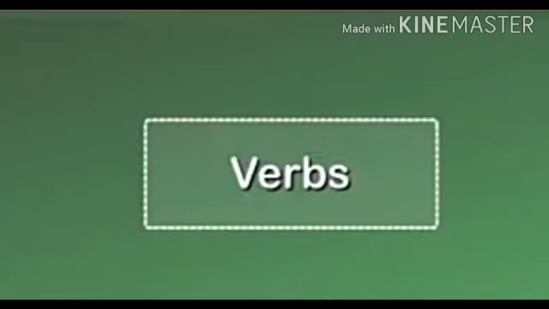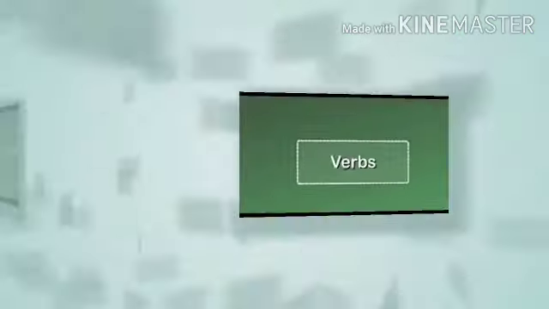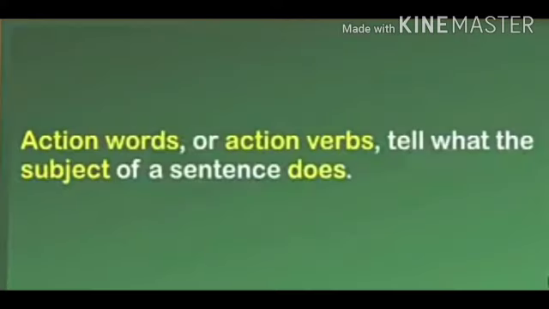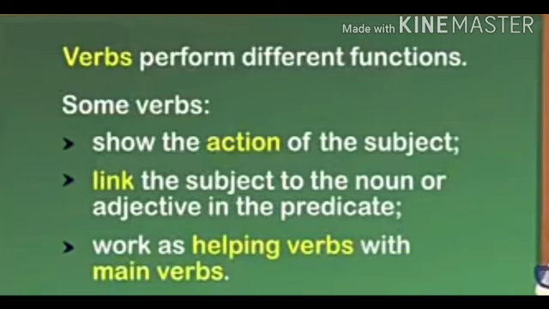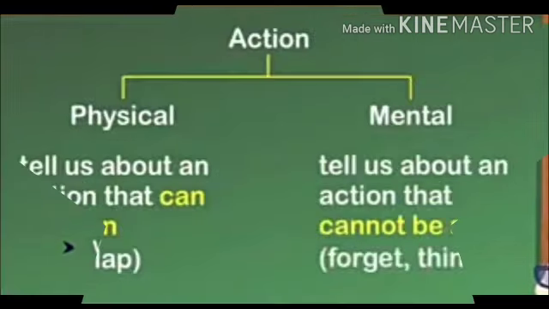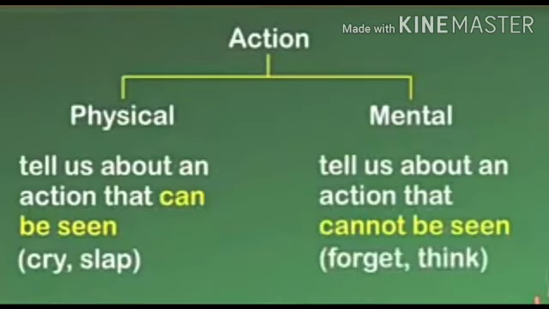Now let us go to the next point, that is verbs. Now what is verb, students? Verbs are action words that tell what the subject of a sentence does. Now students, let us see. Verbs perform different kinds of functions. Some verbs show the action of the subject. Some verbs link the subject to the noun or adjective in the predicate, or some verbs work as helping verbs with main verbs. It means a verb is an action word or doing word.